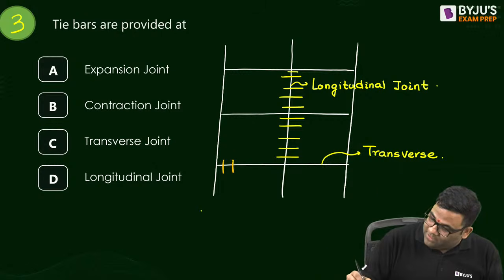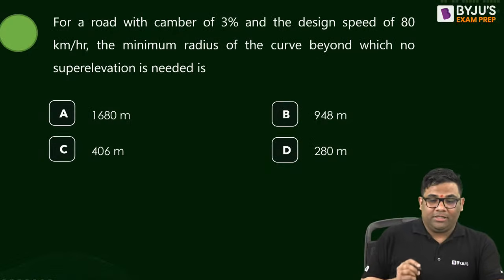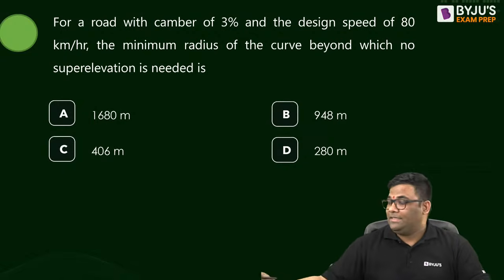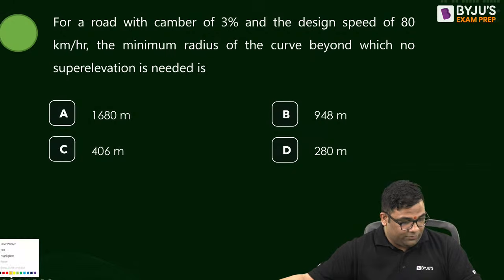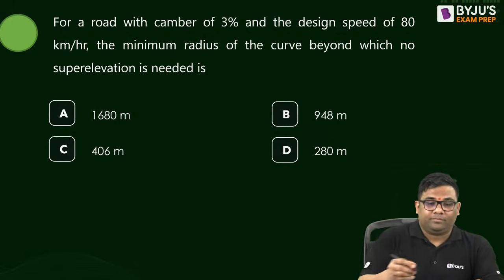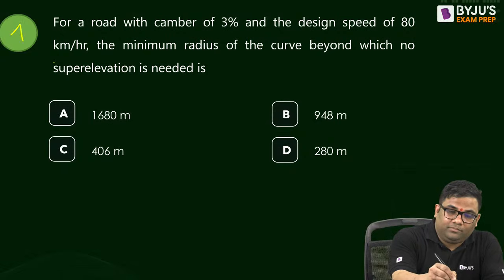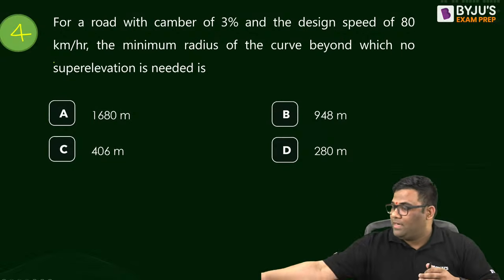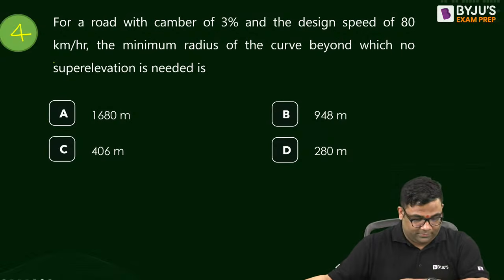This is your dowel bars in your transverse joint. Okay, next question, question number 4. Tell me what's the right answer. Answer this question. What's the right answer to this?